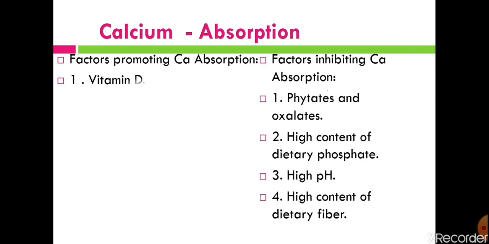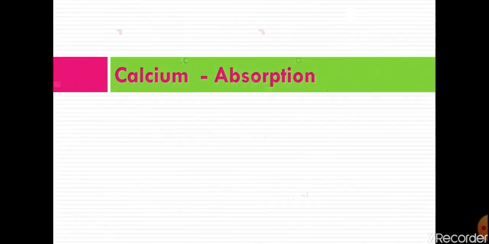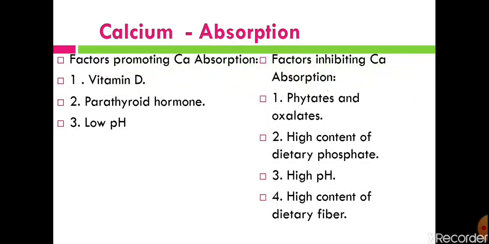The factors which promote calcium absorption are vitamin D, parathormone and low pH. So these are the three factors which promote calcium absorption from the duodenum.